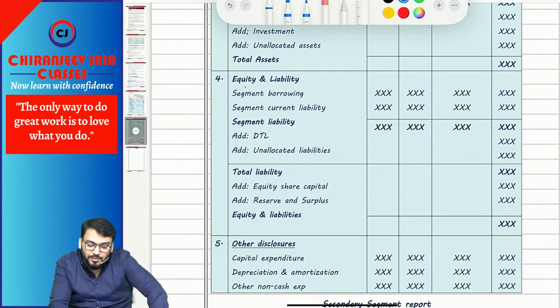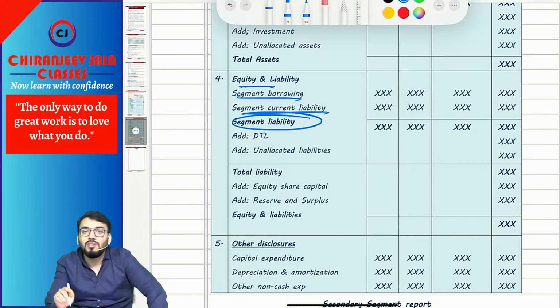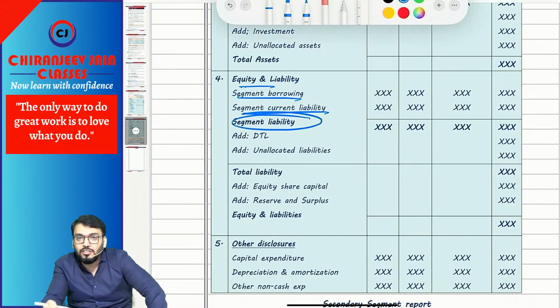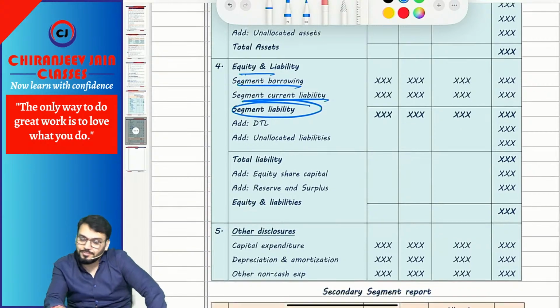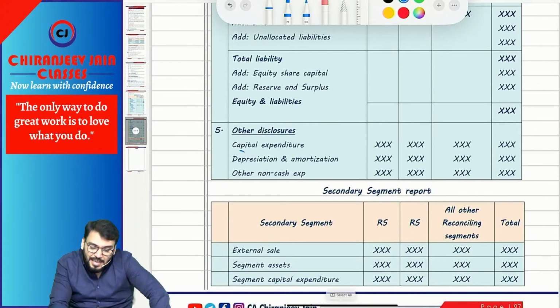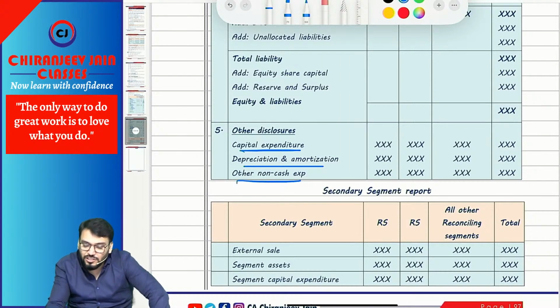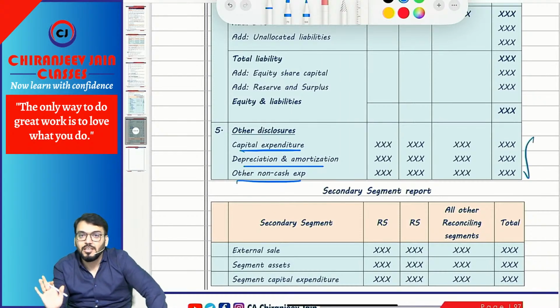Then we'll do equity and liability. First we'll add segment borrowing and segment current liability. This will become segment liability. In this we'll add unallocated liability or deferred tax liability for reconciliation purpose. That will match with the total liability in the balance sheet. Then we'll add equity, share capital, and reserve and surplus. So this will be total equity and liability, which will match with total assets. Okay. Then the other three disclosures: capital expenditure, depreciation and amortization, and other non-cash expense. For these, no reconciliation required. So reconciliation is required only for the first four disclosures.